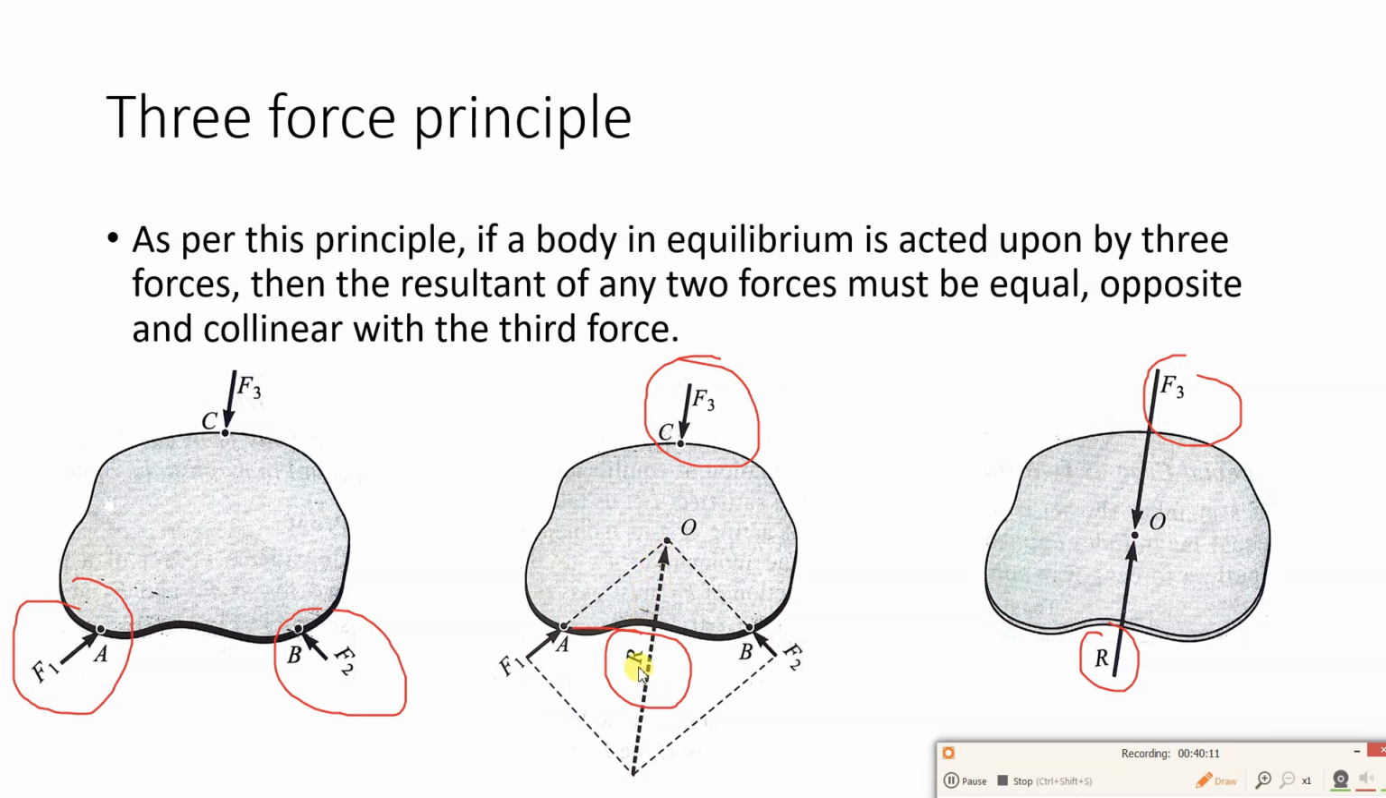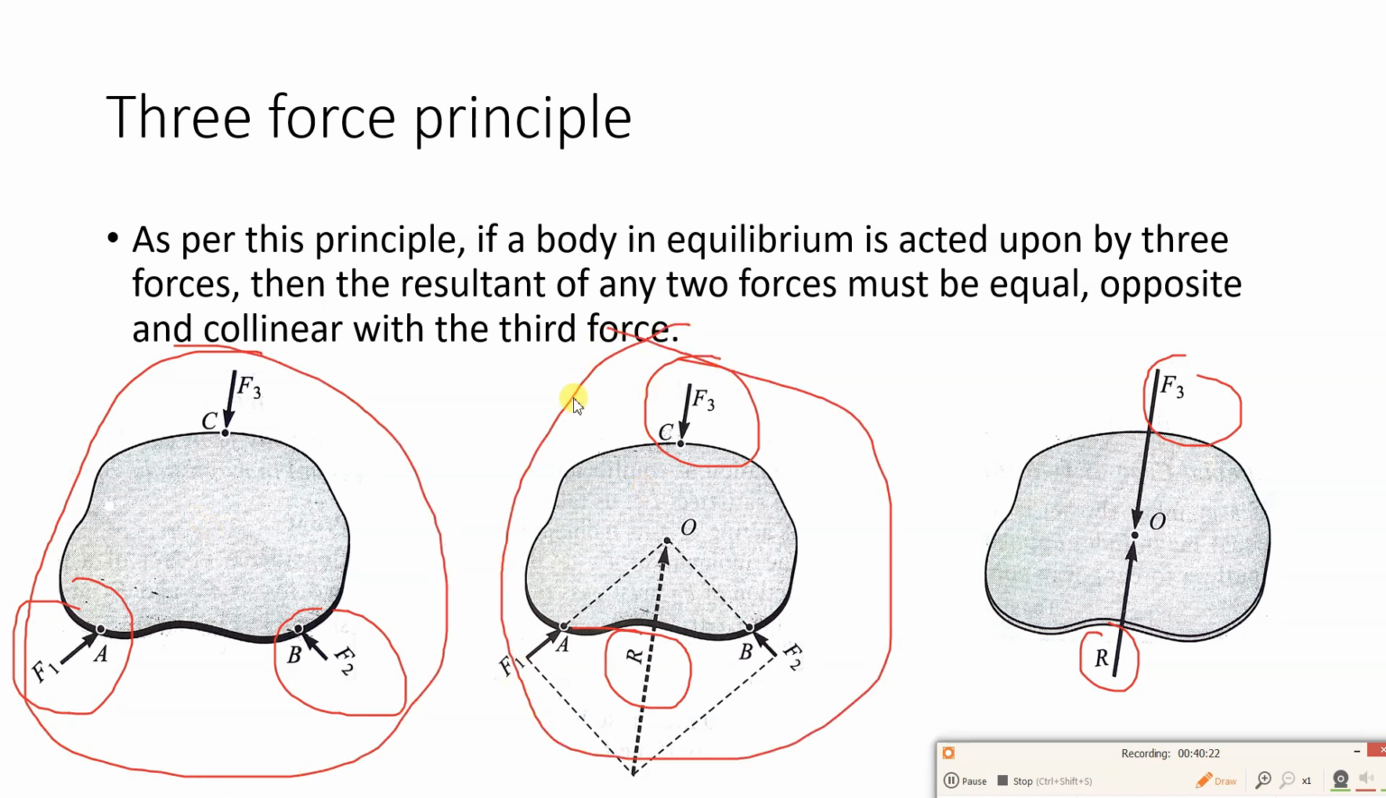Okay, now this resultant and F3, so we have basically converted a 3-force system into a 2-force system, and then we have to use the 2-force principle. What is the 2-force principle? If we have 2 forces and the body is in equilibrium, then these 2 forces should be equal in magnitude, opposite in direction, and collinear. So using that 2-force principle from here, we get this diagram.